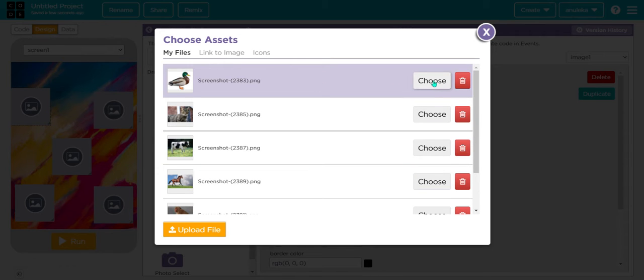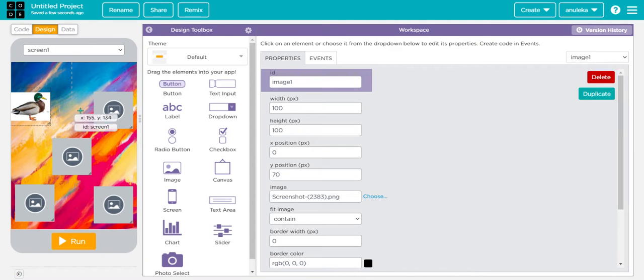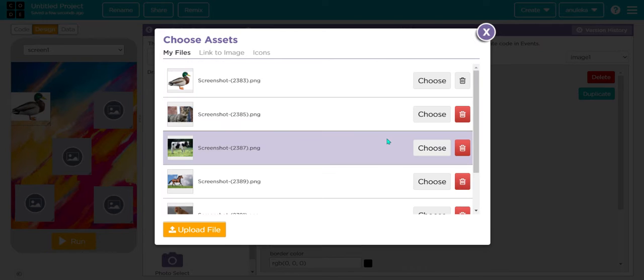First image, I'll choose duck. Guys, the images which I'm now uploading, their links are in the description. Please go and check them.